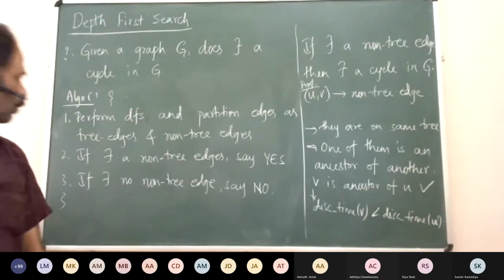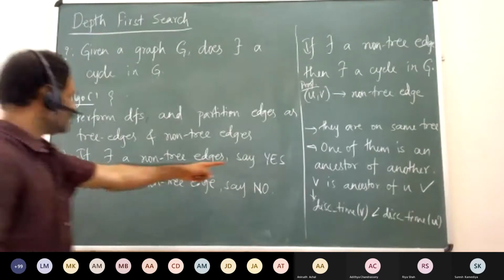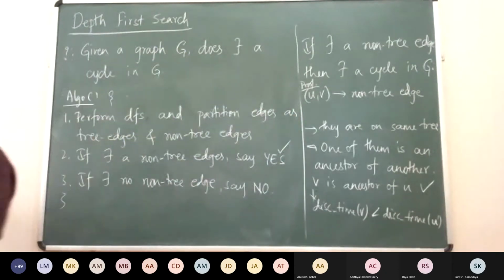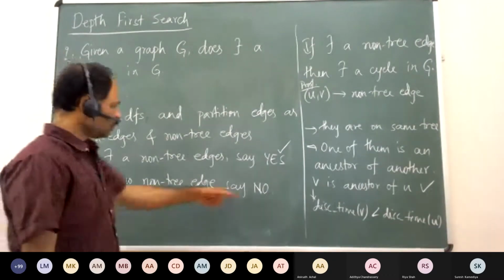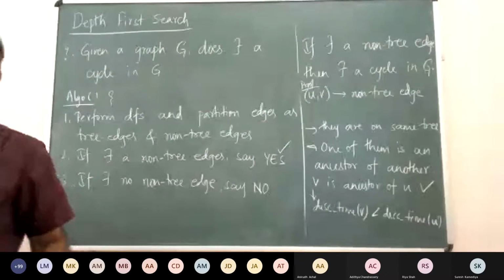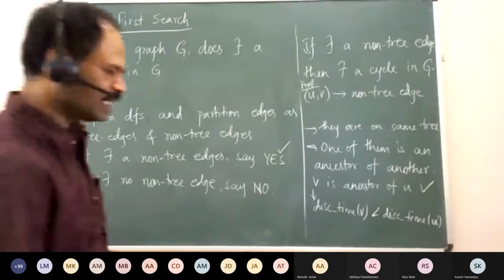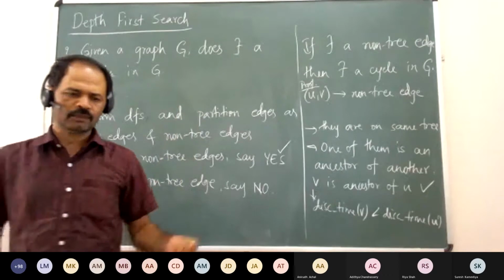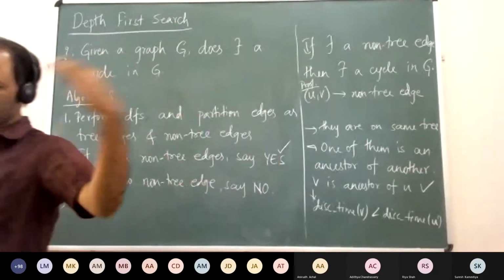So what we have now proved is that if there exists a non-tree edge, then this step is correct. If we say yes, then we are correct in saying yes. But if we say no, why is it correct? Whenever we give an algorithm, if the algorithm outputs something, we should say why it is correct.